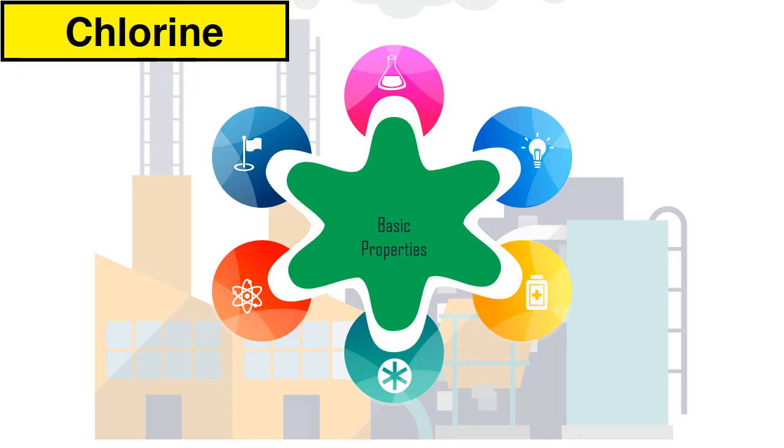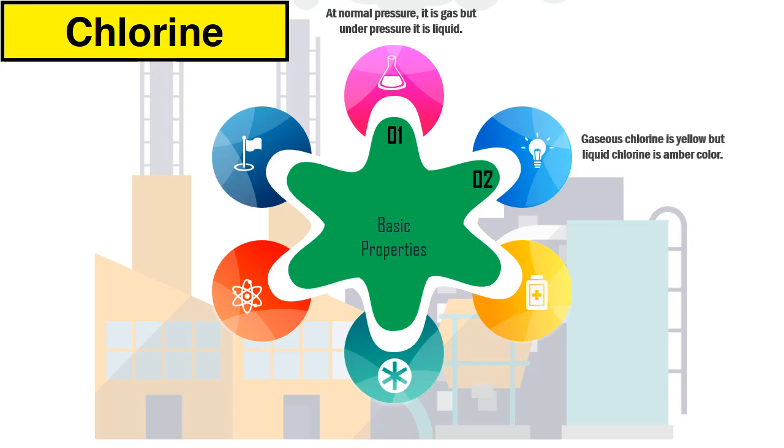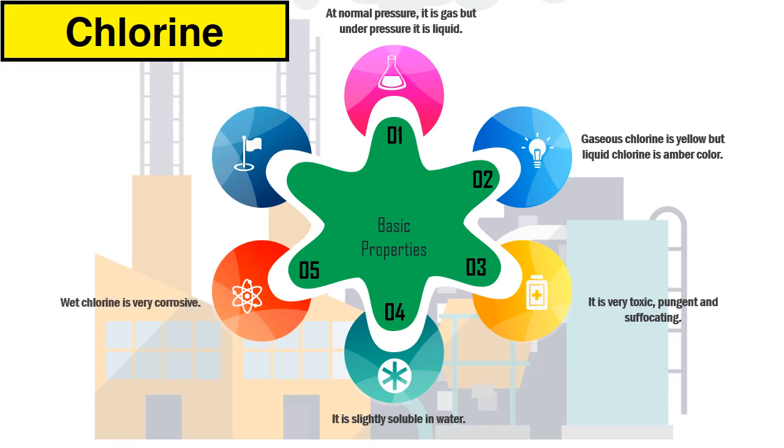As per the properties of chlorine gas, at normal pressure it is a gas, but under pressure it is a liquid. Regarding color, the gaseous color is yellow, but liquid chlorine is amber color, that means between yellow and orange. As per toxicity, it is toxic, suffocating, and pungent, that means a very sharp taste or smell. As per solubility, it is slightly soluble in water. Wet chlorine is very corrosive in nature, and chlorine is 2.5 times heavier than air. It always remains at ground level in case of leakage.